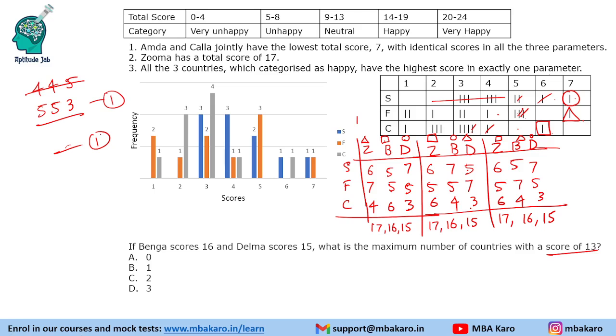Now again we will see that 4, 4, 5 is not possible because two 4s are available but 5 is not available. And 5, 5, 3 is again possible. So 5, 5, 3 we can have again one country. So considering all these cases, we have only one country that can have a score of 13. So this was the solution to the set and the answers to the questions.